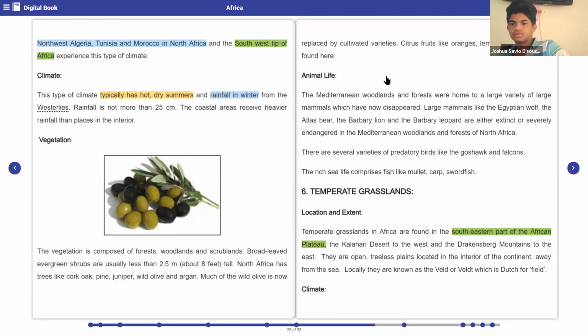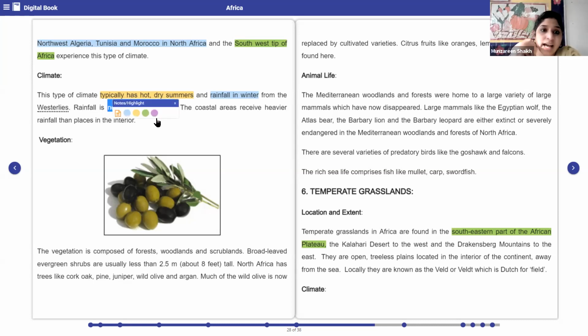Rainfall is not more than 25 centimeters. Even if it is raining, what is the amount of rainfall they receive? 25 centimeters. The coastal areas receive heavier rainfall than the places in the interior. That is but obvious.